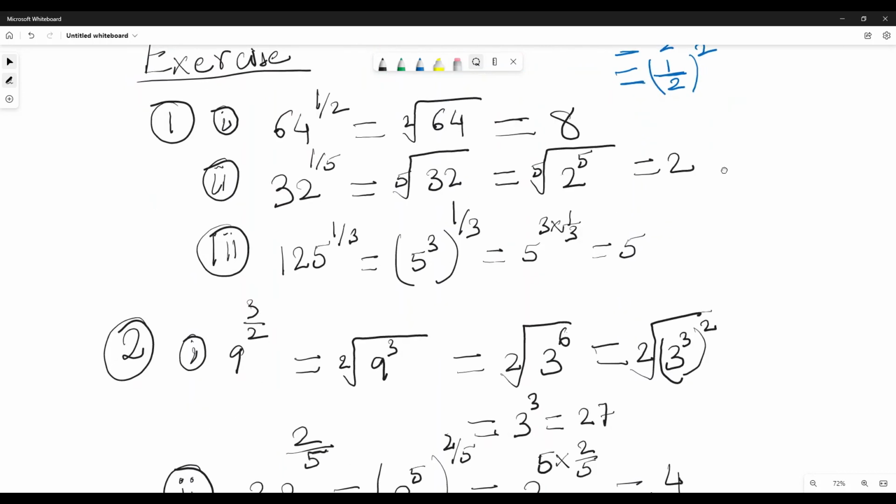So this is all for the number system, and what we studied in the number system.